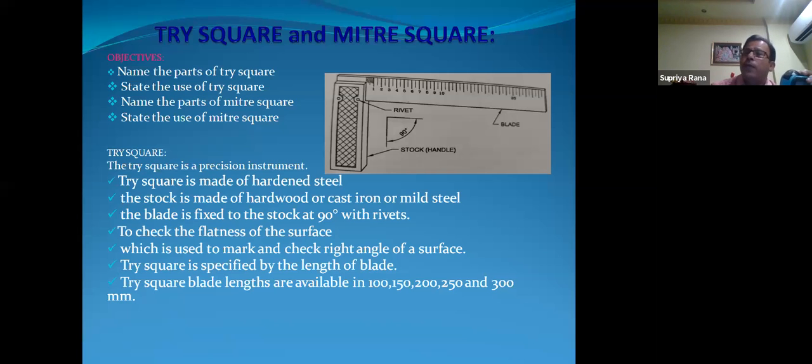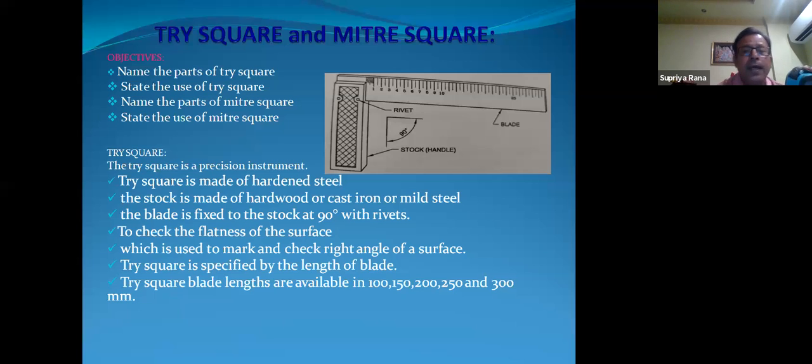That means whenever we are going to size the material, first of all we plane the surface, which is called the face side, and then we go to the edge side. So we have to prepare the face and edge first whenever we size the material according to the engineering drawing. So it is very important to check whether the face and edge are at a right angle or not, and it is checked by the tri-square only. So the surface check and the right angle check can be done by the tri-square.